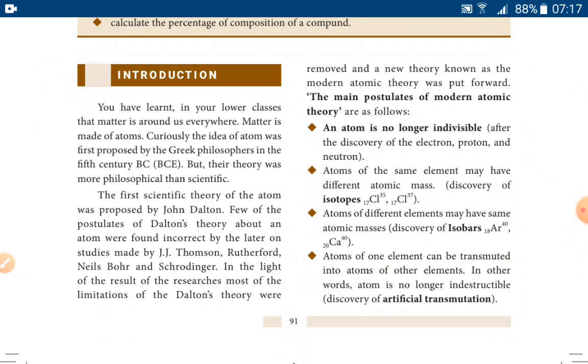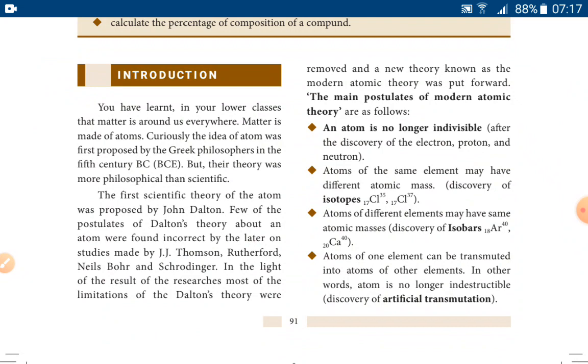We learn about matter. Matter is anything that possesses mass and occupies space. Anything that possesses mass and occupies space is called matter. And also, there are different types of matter around us, and all this we have already discussed in the previous classes and in your lower classes.